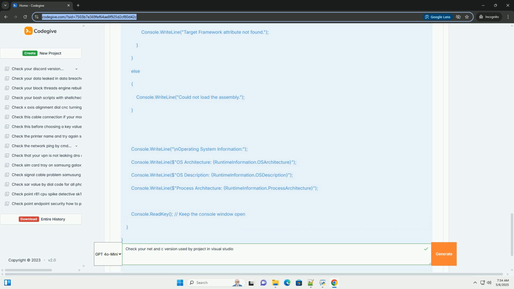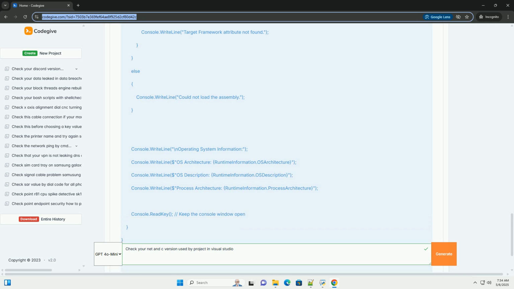Important considerations. Compatibility. Before changing the target framework, ensure that all your project's dependencies, NuGet packages, are compatible with the new version. Code changes. You may need to update your code if you're moving to a significantly different .NET version, especially if you're using APIs that have been deprecated or changed. Testing. Thoroughly test your application after changing the target framework to ensure that it still functions correctly.